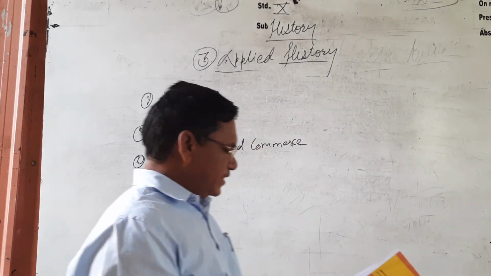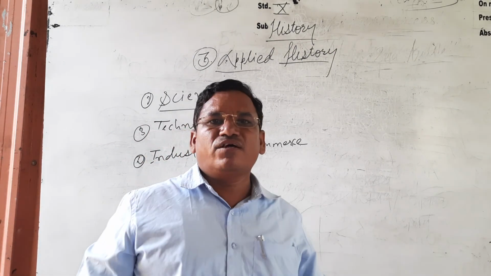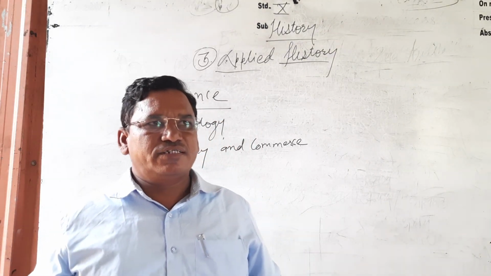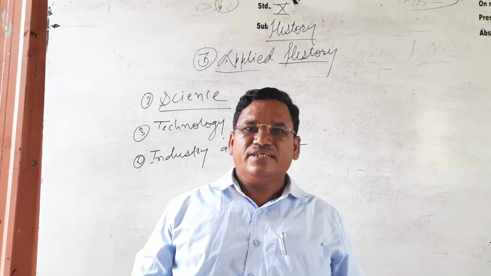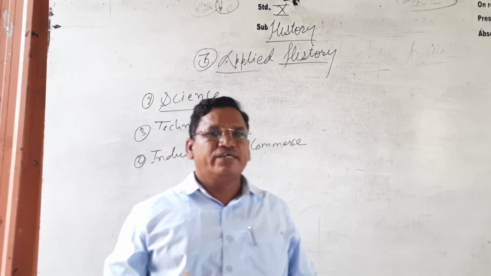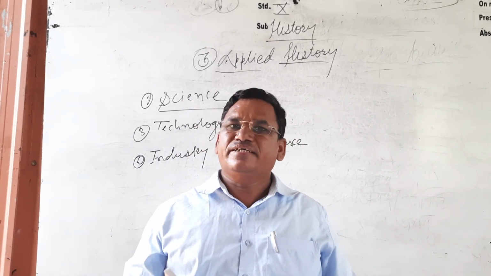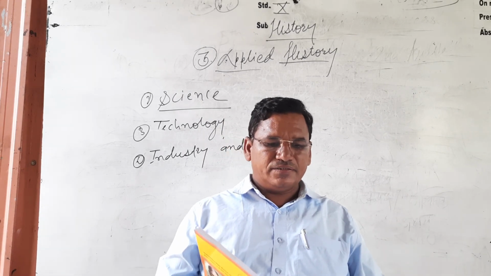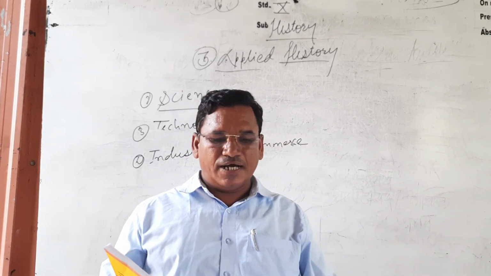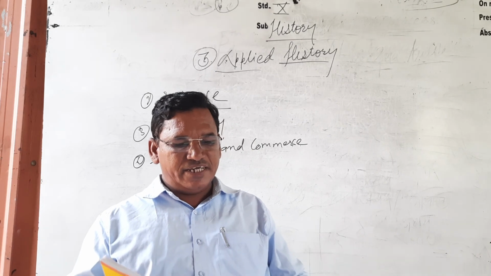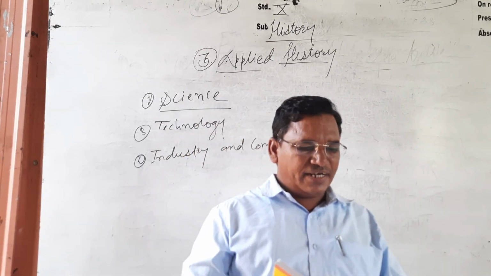Now the third point is technology. Nowadays it is a computer age. Without technology we cannot do anything. That is where the history of technology helps in understanding the changes and their causes in the field of agriculture production.